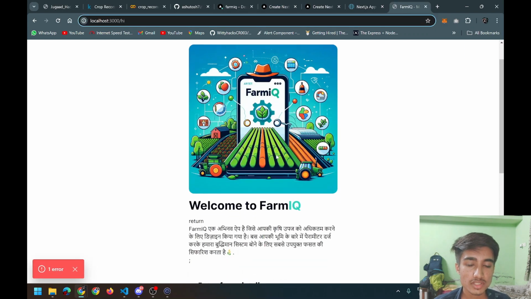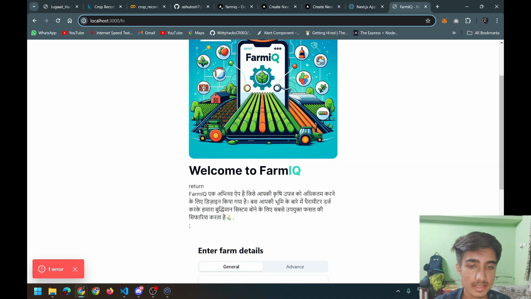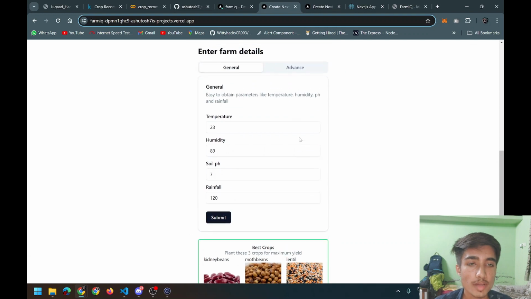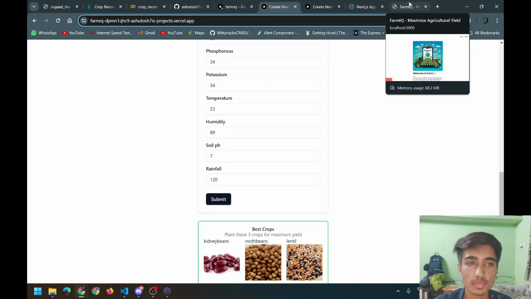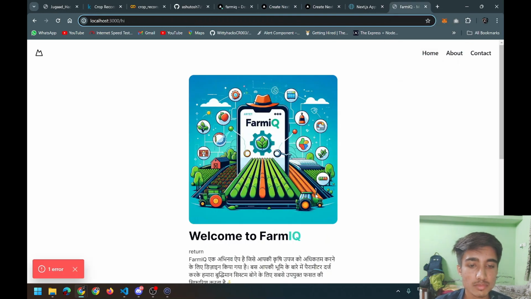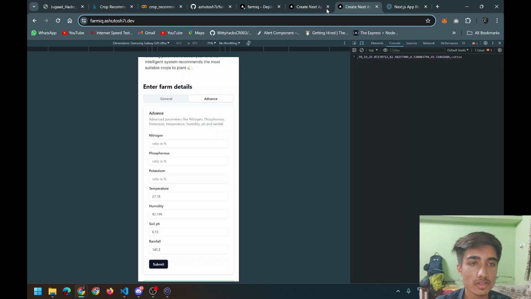So in the internationalization mode, it will look something like this. FarmIQ is an app designed to maximize your agricultural yield. My main focus was to complete these two first, and then I would try to complete the internationalization. But yeah, this is the overall solution.